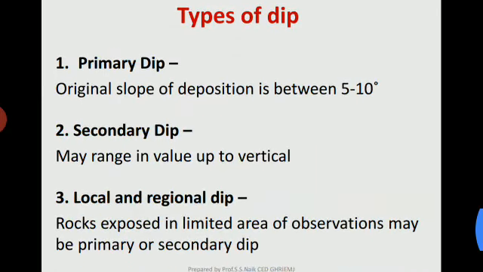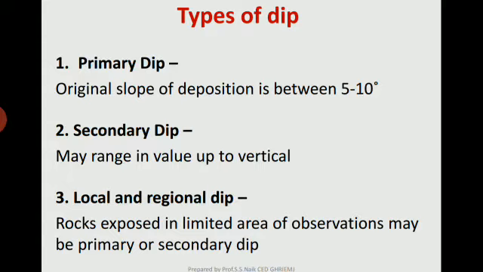Types of dip. There are three types of dip according to their angles. First, primary dip. The original slope of deposition is between 5 to 10 degrees. If the dip angle is 5 to 10 degrees, then that particular dip is called a primary dip. If the angle ranges up to vertical, that is 90 degrees, it is called a secondary dip.